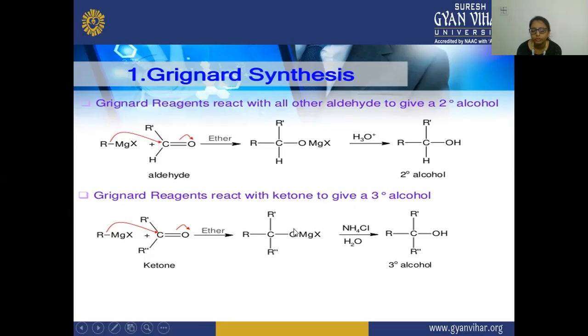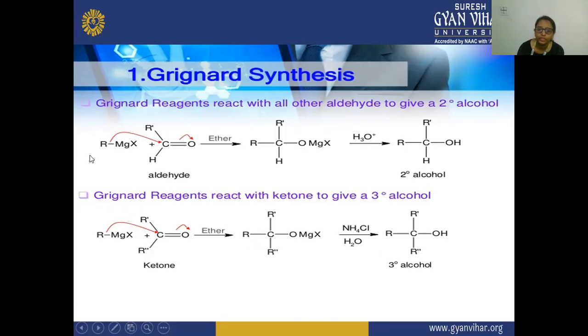So there is a formation in the presence of ether. There is a formation of this intermediate, and after that we are reacting it in the presence of ammonium chloride as well as water. So here there is a formation of this OH. Here this H will be removed from the ammonium chloride, and there is a formation of this tertiary alcohol.